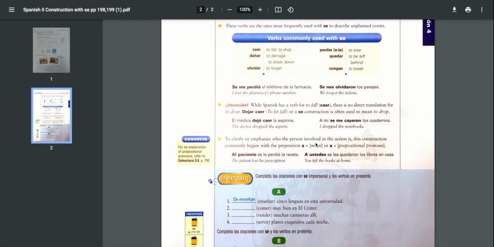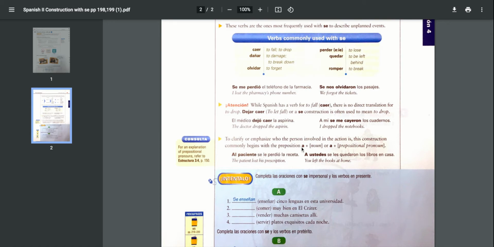So let's see, to clarify or emphasize who the person involved in the action is, this construction commonly begins with the preposition a plus a noun, or a plus a pronoun. So a mí, that would be the preposition a, and then the pronoun mí. Okay, here's another example, al paciente, right? So here's a él, that's a contraction. A el paciente se le perdió la receta.